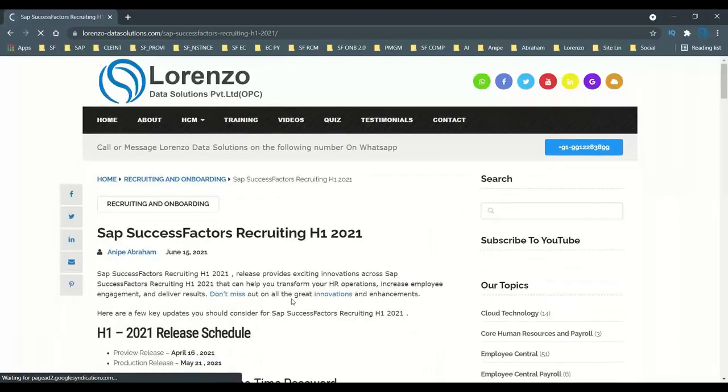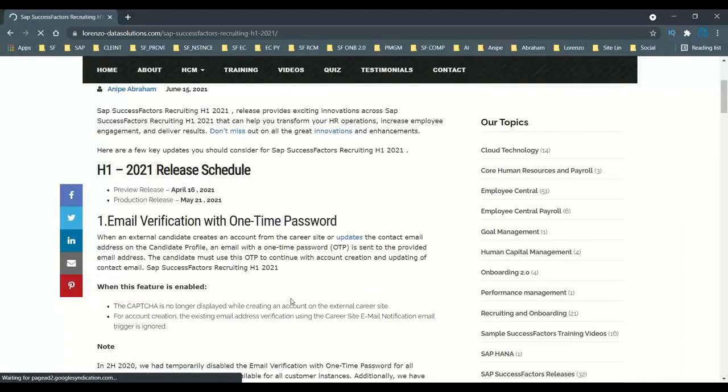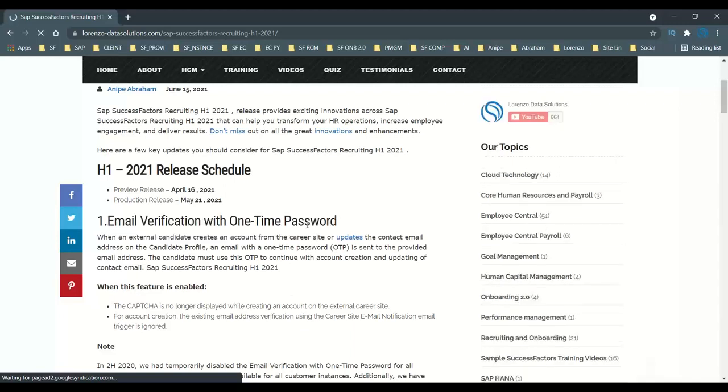From this SuccessFactors Recruiting H1 release, the first enhancement that everyone should be aware of is email verification with a one-time password. For all the external candidates who are going to create their profile, earlier it was just Google Captcha that was supported. So you could enter your Google Captcha configuration, create your profile, and apply to whatever jobs were being posted.